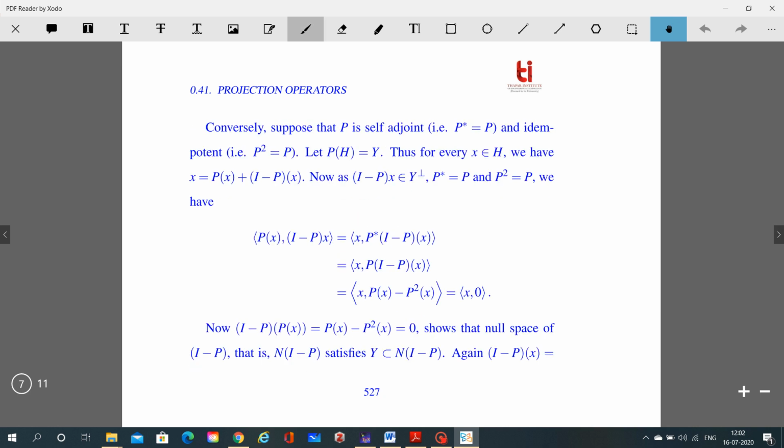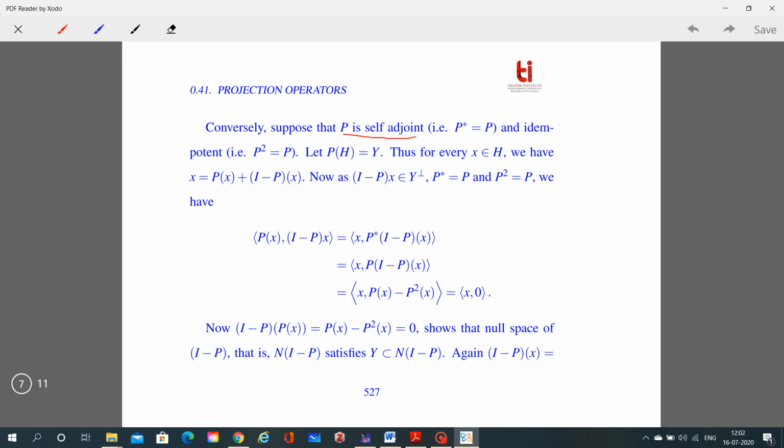Now suppose that P is self-adjoint, that is P star is equal to P, and idempotent, that is P square is equal to P. So let PH is equal to Y. Thus for every x belongs to H, we have x can be written as Px plus (I minus P) of x, where I is our identity operator. Now as (I minus P) of x belongs to Y perpendicular, and P star is equal to P and P square is equal to P, using these three conditions, we will consider this.